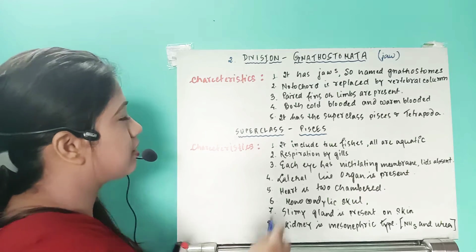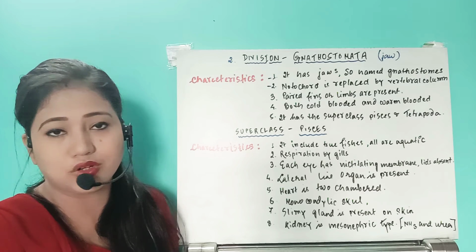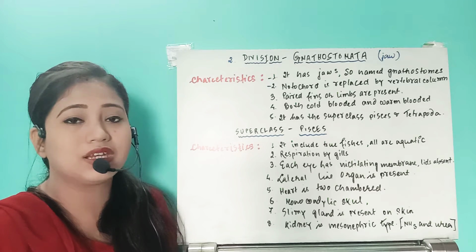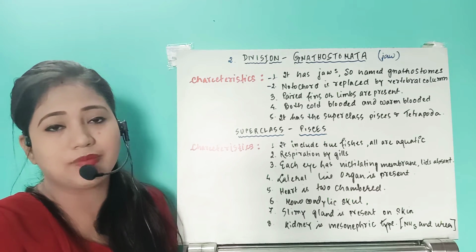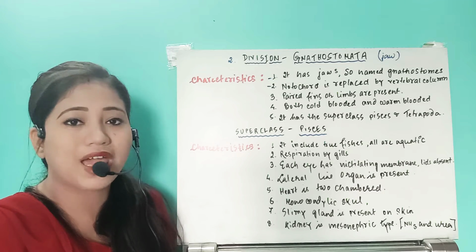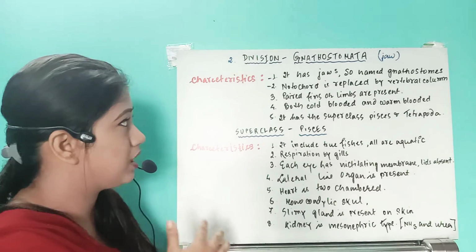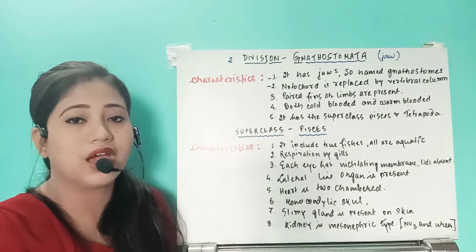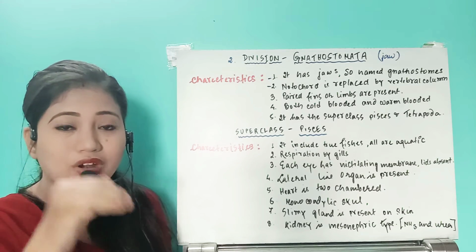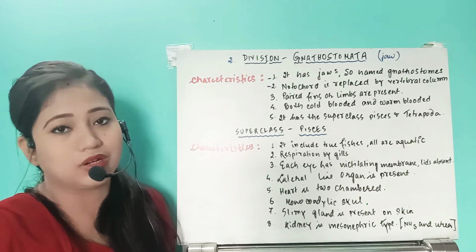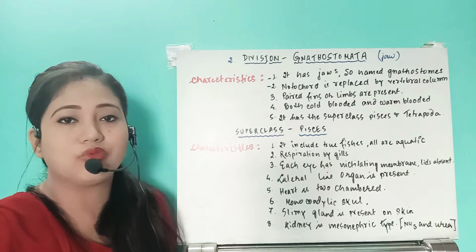Next one, the second characteristic, see, that is notochord is replaced by vertebral column. Earlier I told that in the protochordates, that is Urochordata and Cephalochordata, they had the notochord. That notochord was a stiff, rod-like structure, right? In this division, gnathostomata, we have a proper well-developed vertebral column where the spinal cord, the nerve cord, is present inside the vertebral column, right? And the vertebral column is present in pieces, they are known as vertebrae.